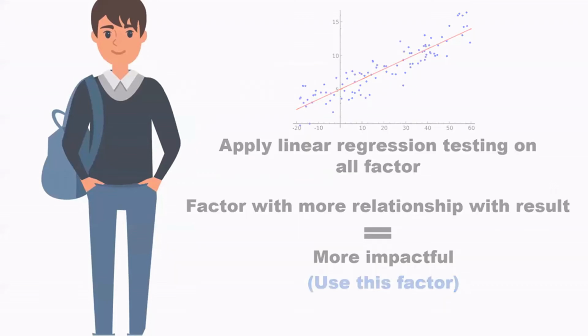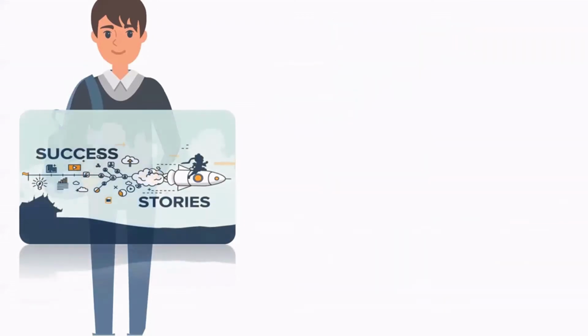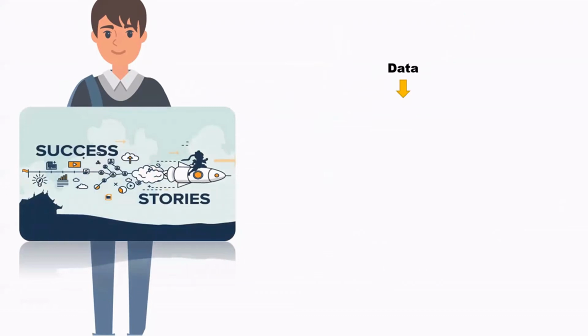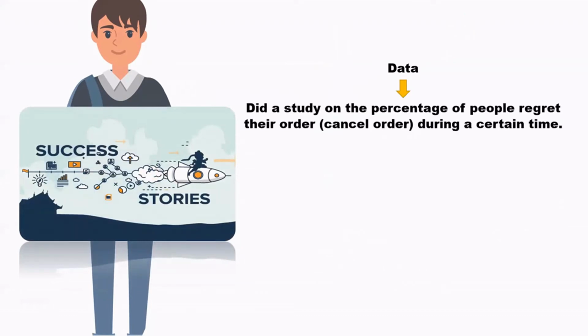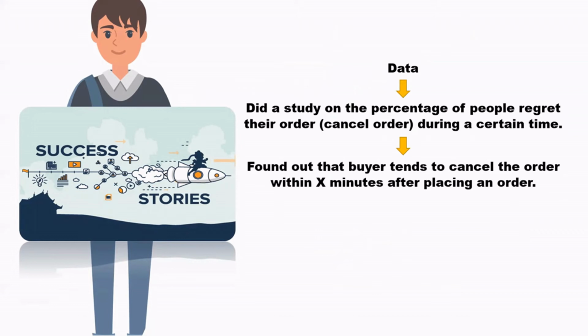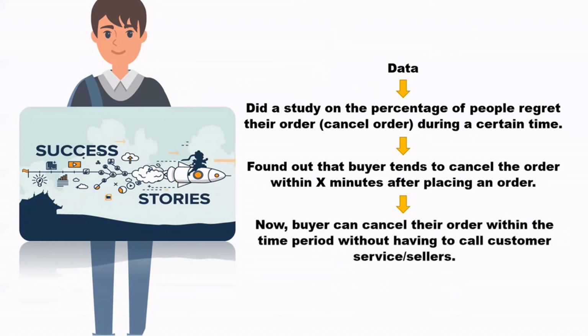One of the examples Ryan provided is by identifying the percentage of buyers who cancel their order after placing the order. He discovered that majority of the buyers cancel their order within X minutes. As a result, they make changes to the app's functionality, allowing buyers to cancel their orders for a period of time without having to call customer service to do so.